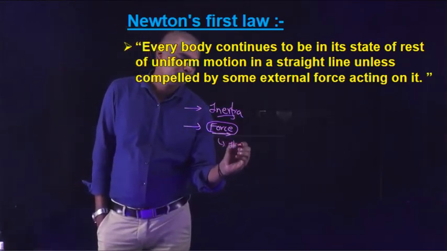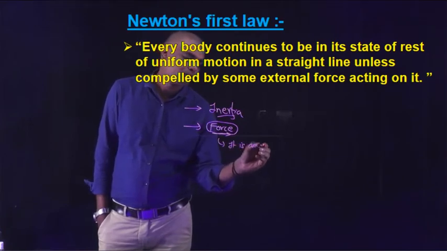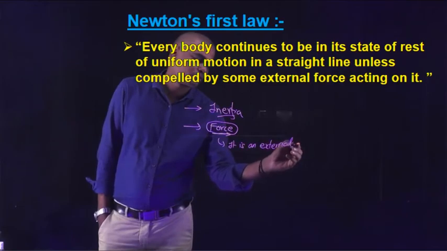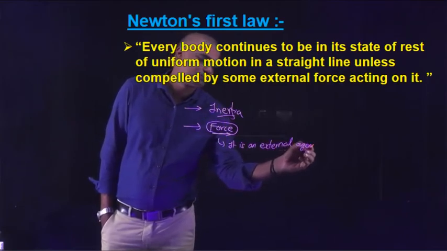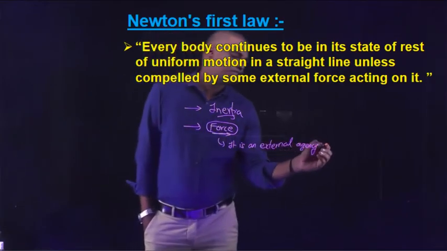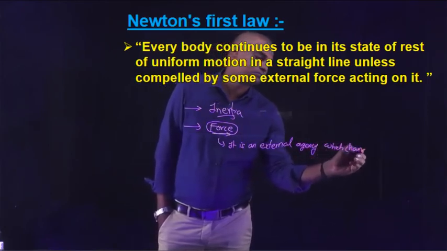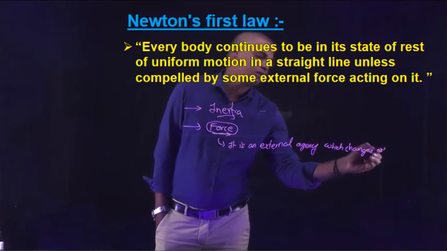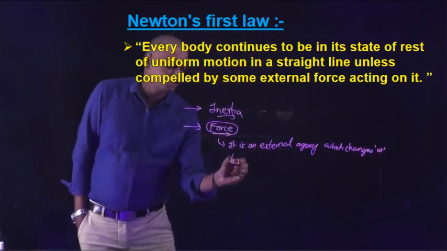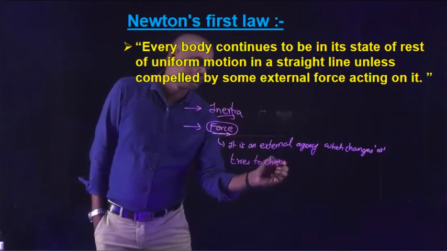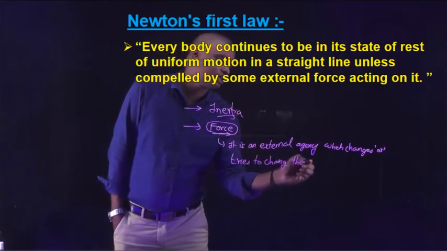It is an external agency which changes or tries to change the state of the body.